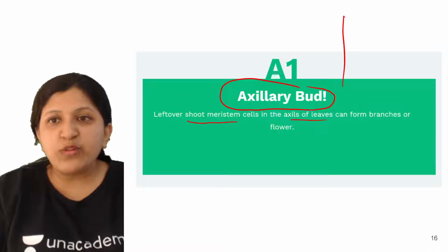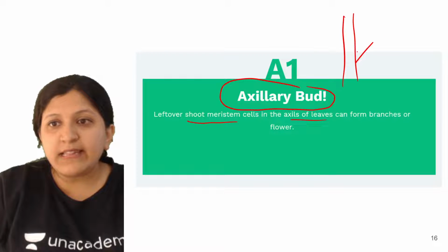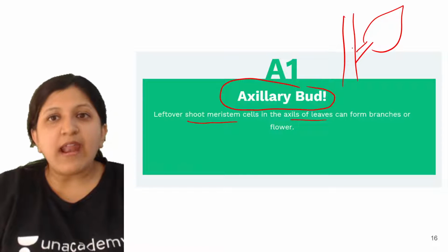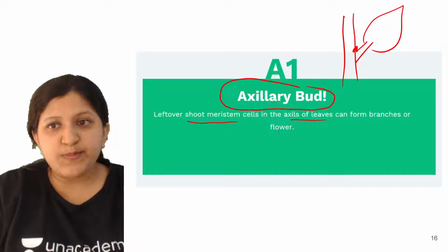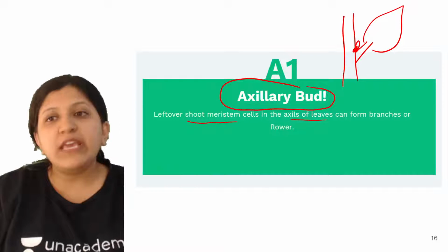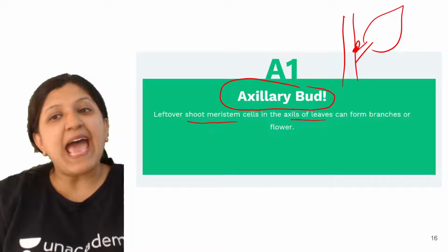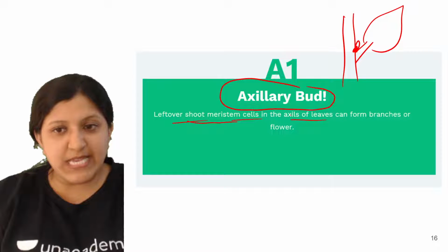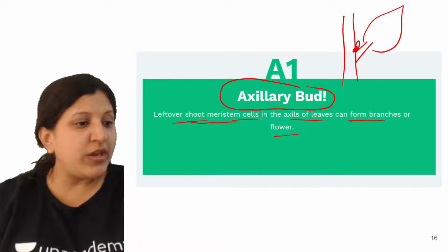Let's say this is a plant, or a branching is there, and then there is a leaf over here. Whenever a plant is there, there are the axils. At the axils, in this part, there is still some amount of meristematic tissue left, which can give rise to a bud. Not blood, bud. That is the axillary bud. So leftover shoot meristem cells in the axils of the leaf can form branches or a flower. So this can also give rise to a flower.